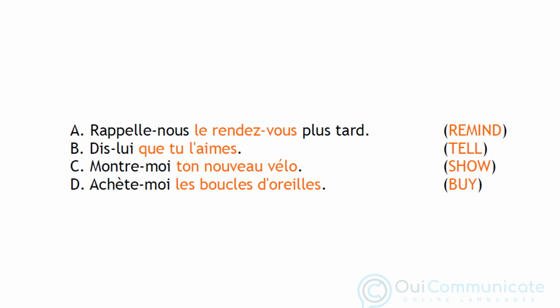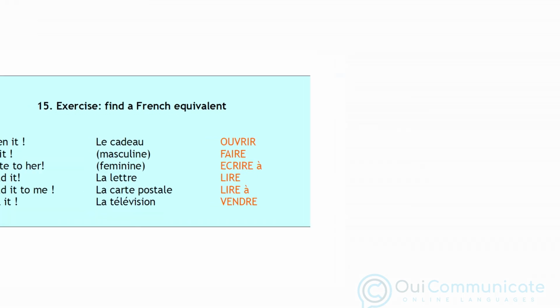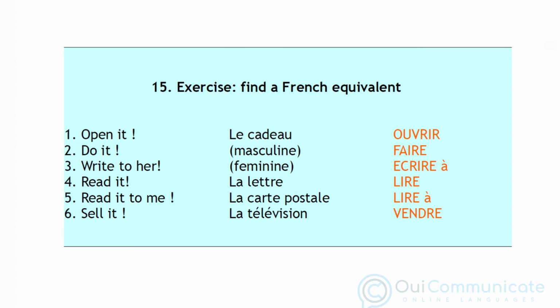The answer is dis-le lui. In sentence C we want to say show it to me. Montre-le-moi. In sentence D we want to say buy them for me. Achète-les-moi.